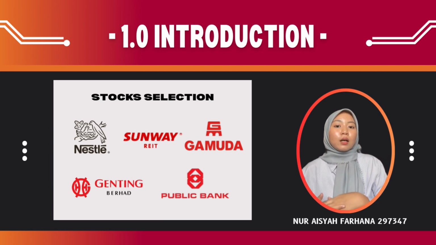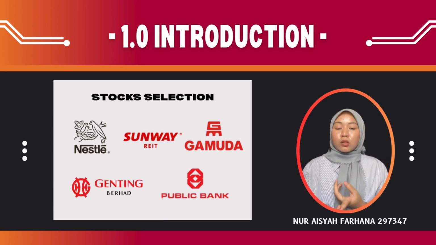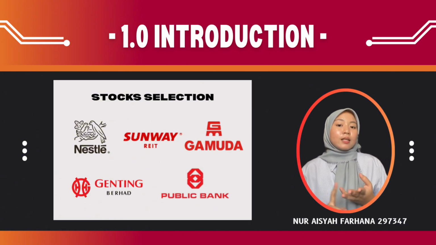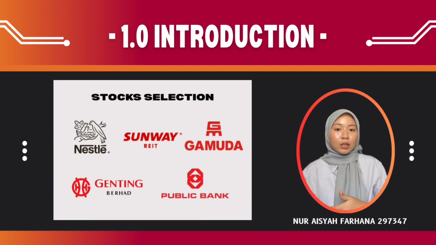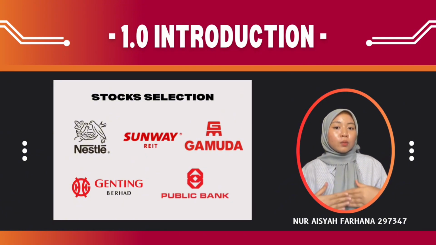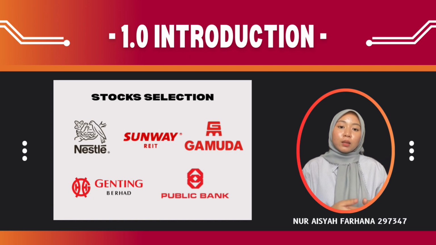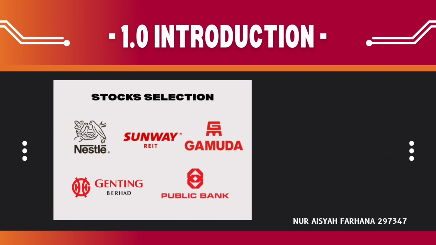Our selected stocks are spread across different sectors of the Malaysian economy, including consumer goods, construction, real estate, tourism, and banking. This diversification helps reduce systematic risk while balancing both income generation and growth potential. In this presentation, I will first briefly explain the rationale behind our stock selection, followed by an overview of how this portfolio contributes to stability and long-term investment performance.